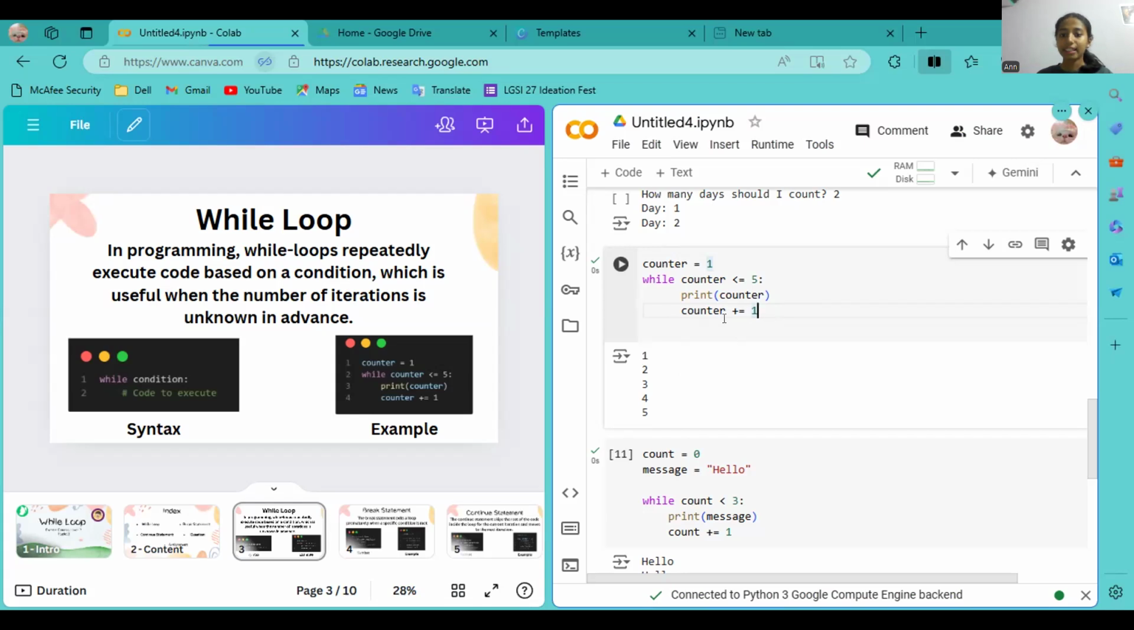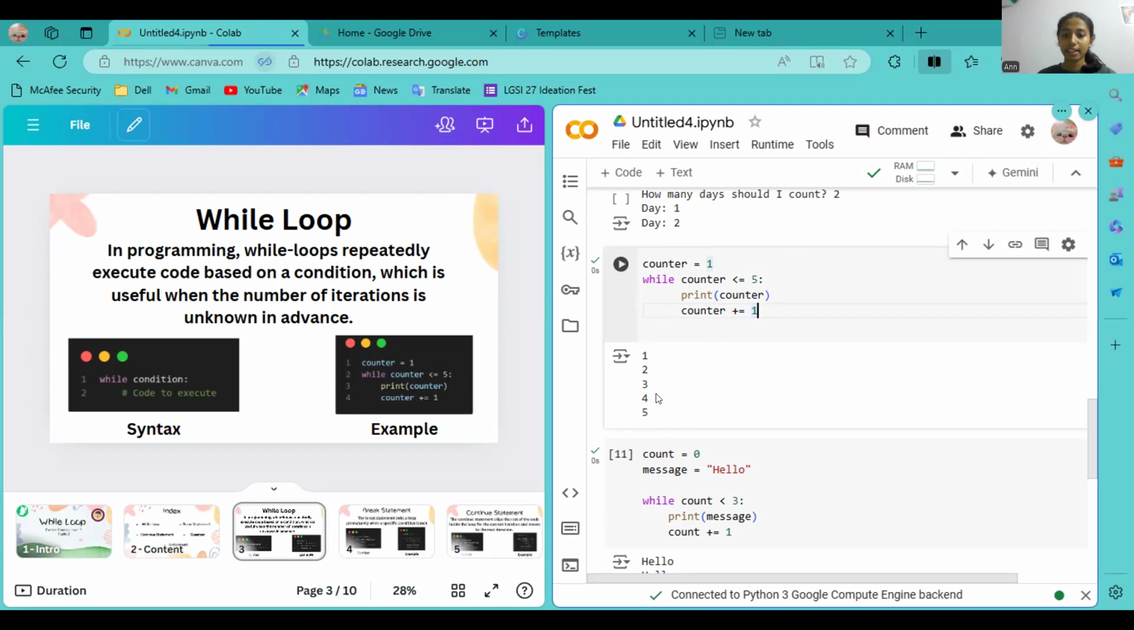And then after printing, the computer will repeat the code all over again. It will print counter, that is 2, and then it will add one more to the variable counter. After adding, the computer will check, is this number less than or equal to 5? Then it will print 3 because 3 is less than 5. And then it will do the same for 4. And at the end, when it comes to 5, it will check if 5 is less than or equal to 5. So now that 5 is equal to 5, it will print.